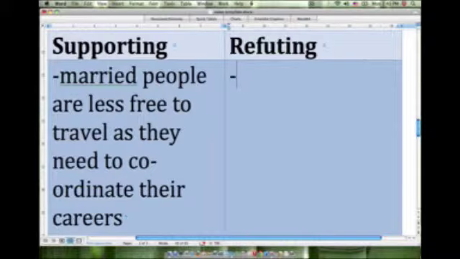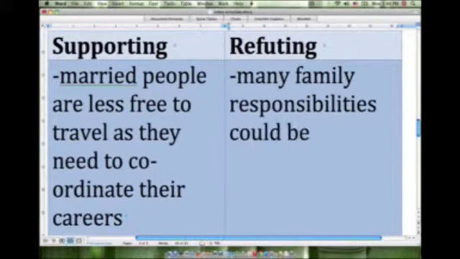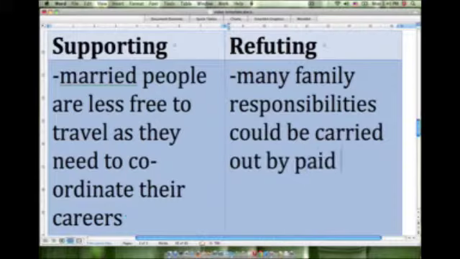So maybe we could say something like: many family responsibilities, such as taking care of children or whatever responsibilities, could be carried out by paid help. So we're kind of debunking the idea in our supporting column that married people have less free time for their career.